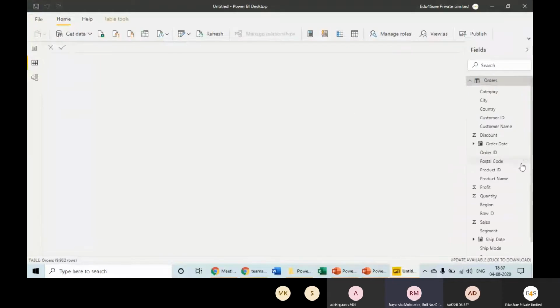Right? Another thing, we can create maps in Power BI. So how to do that? How will Power BI understand which is the country, which is the state, which is the region, right? So we need to take care of that part as well.